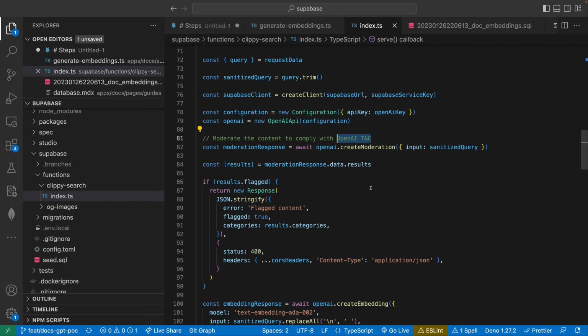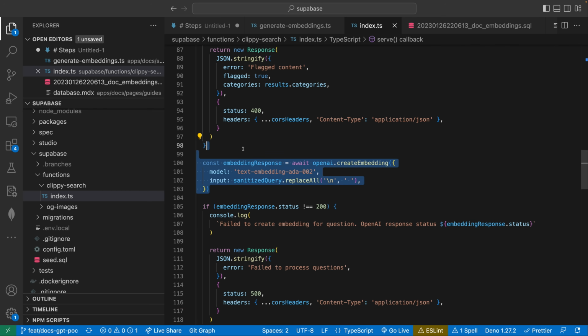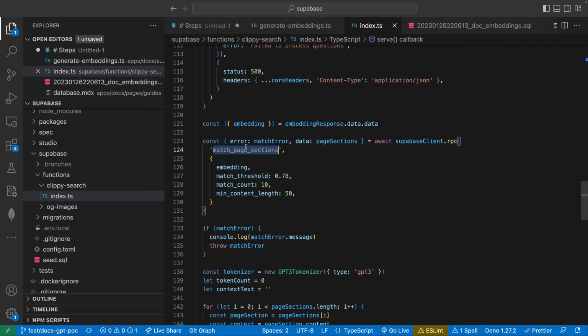And since we're letting users dynamically put anything they want into this, we need to run it through their moderation API, which is free. If it passes that, we come down, we create the embedding. Remember, we need to create a one-time embedding every single request on just the query itself, right? We need this embedding so we can use that to find the most similar content from our database. And I'll show you how that similarity function works right now, because that's next.